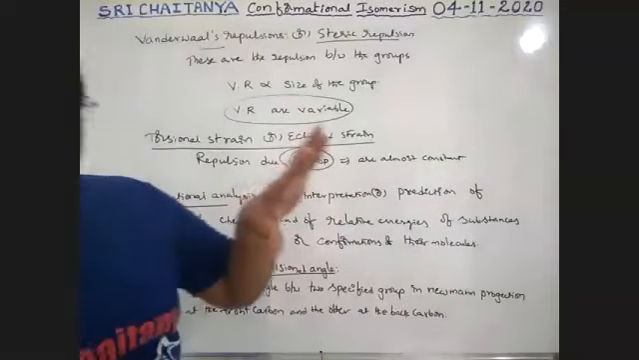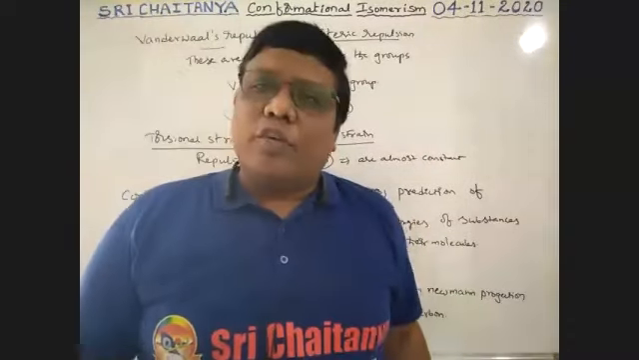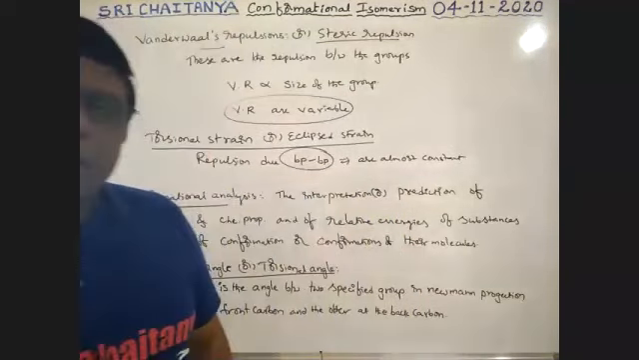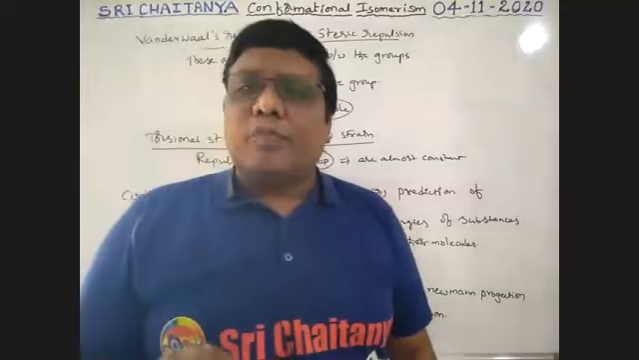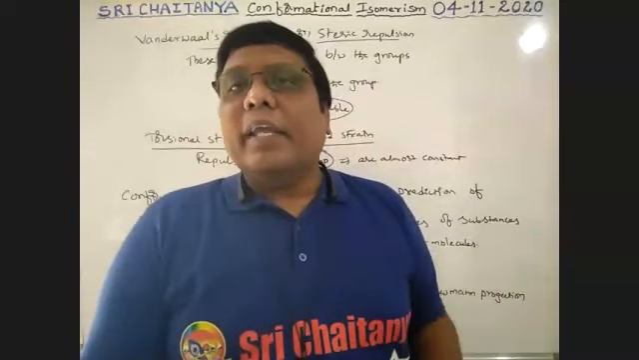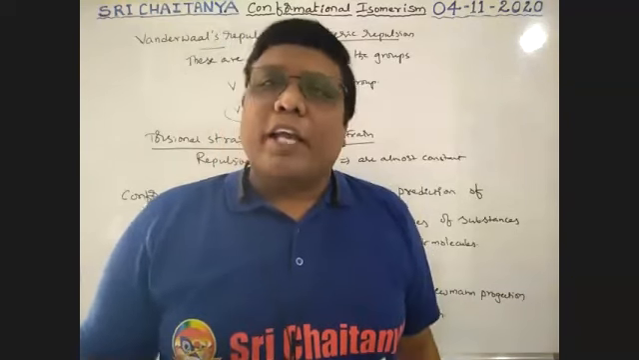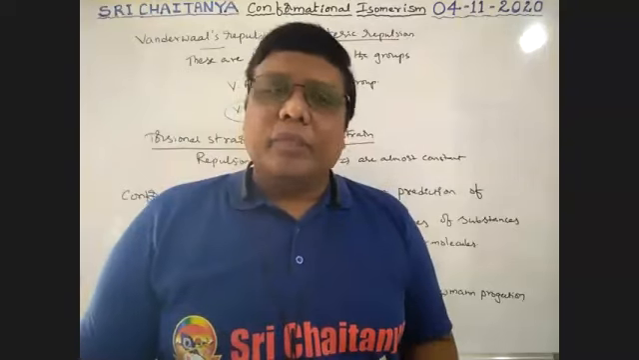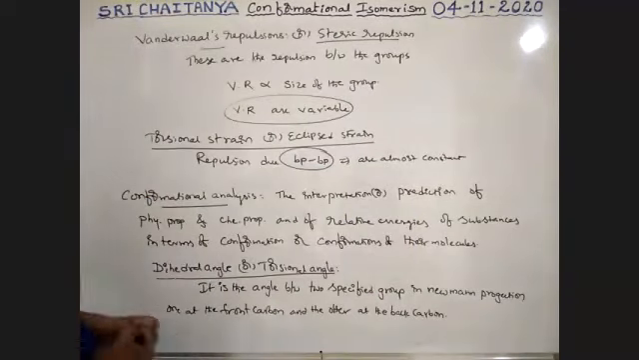All these repulsions influence the stability of the molecule, boys. We are going to explain all this with the help of an example, in particular ethane. So now I'm going to explain conformational isomerism in ethane. Very, very important, boys.